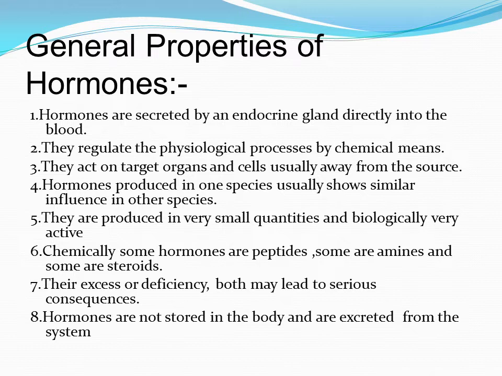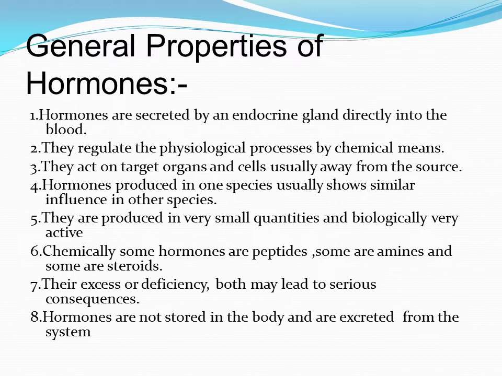Third point, they act on target organs or cells, usually away from their source. Next, hormones produced in one species usually show similar influence in other species. They are produced in very small quantities and are biologically very active. Even if a little adrenaline is produced, it performs its function.